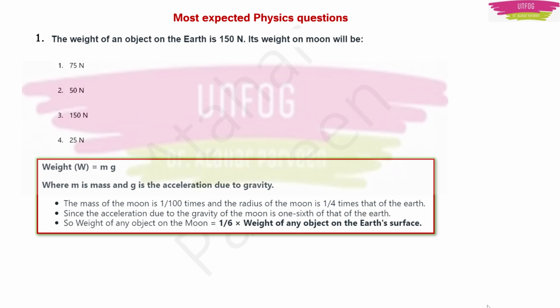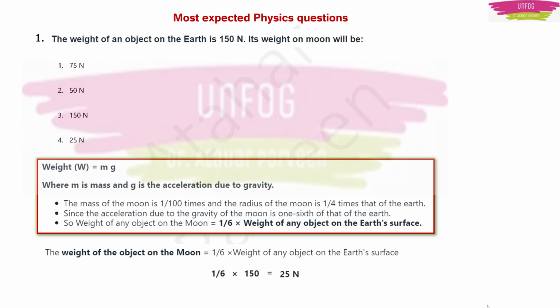Now this value, that the acceleration due to gravity of the moon is 1/6 of that of the earth, will give us a clue about how to find the answer to this question, because the weight of any object on the moon also will become 1 by 6th of the weight of any object on the earth's surface, because weight is equal to mass into acceleration due to gravity. Here we have the weight of the object on the earth, which is 150. That's why we'll have to multiply 1 by 6 with 150 in order to find the weight of the object on the moon. So 1 by 6 into 150 will give us 25 newtons, and that is our answer.